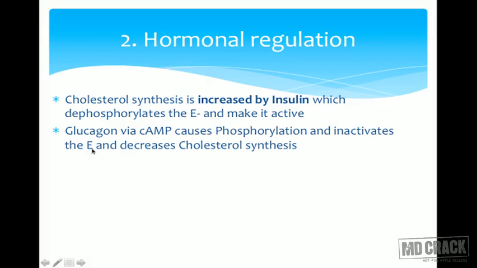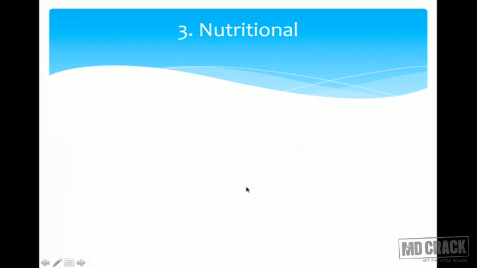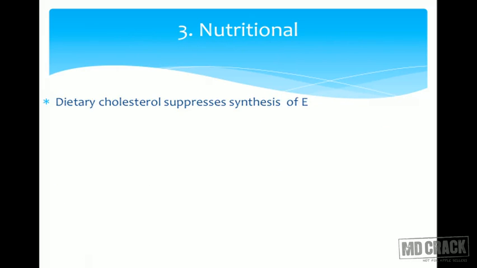The opposite of that is glucagon. Glucagon acts via cyclic AMP, causes phosphorylation and inactivates the enzyme and decreases cholesterol synthesis. Are there any other hormones? Yes, thyroxine. Thyroxine causes induction of the enzyme. That is why in hypothyroidism there are chances of getting hypercholesterolemia, since thyroxine is needed to cause the induction of the enzyme. Glucocorticoids cause repression. Now, what are the nutritional factors which regulate cholesterol synthesis?